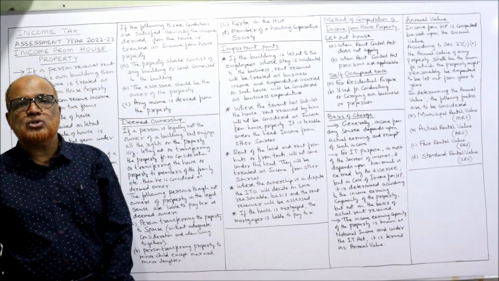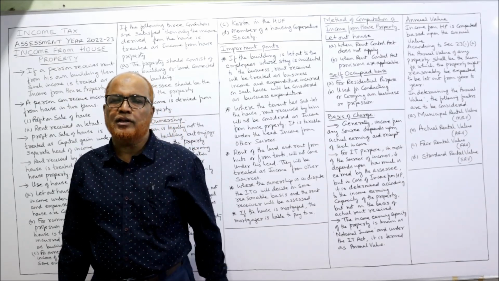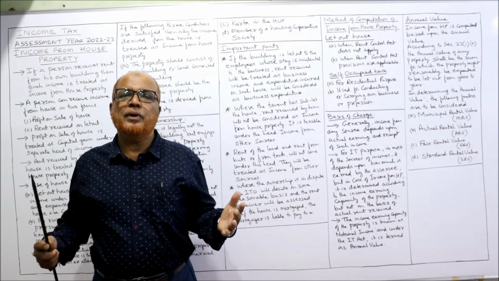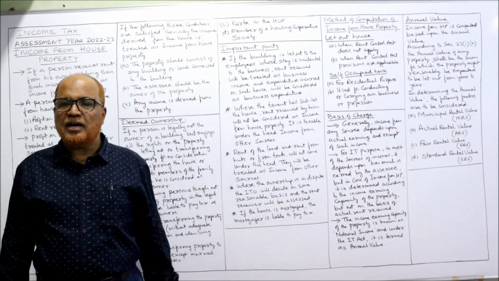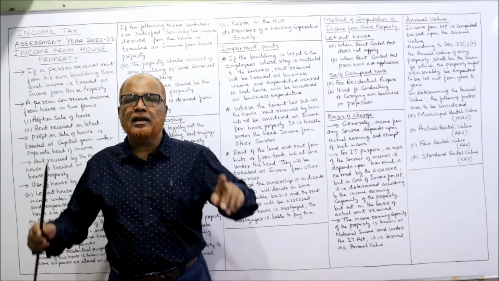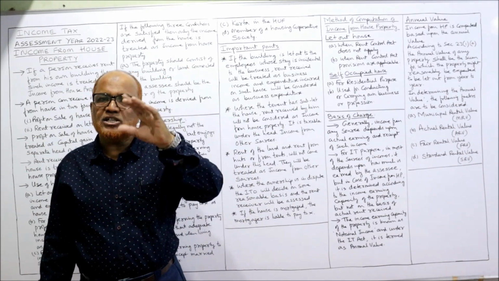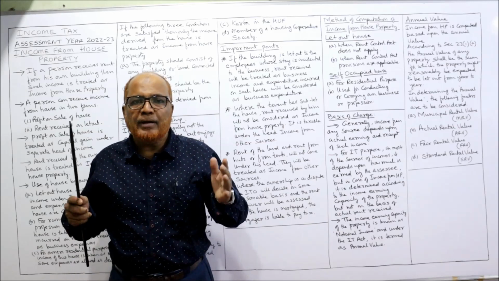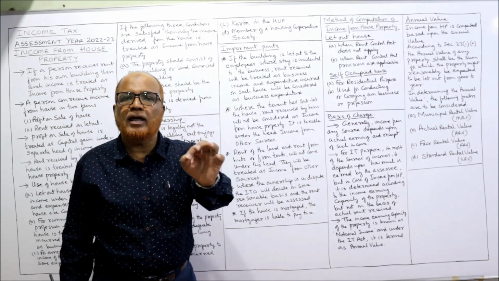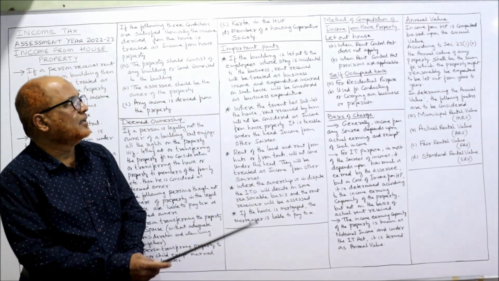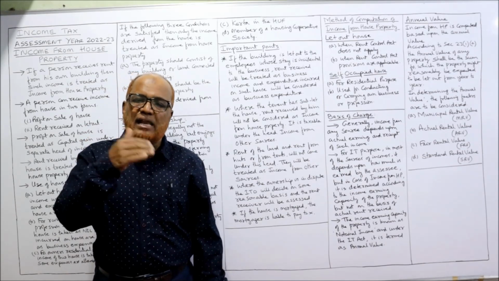Now, method of computation of income from house property. Now I am coming to the main point, that is how to compute the income from house property. In the previous videos, I have explained to you how to compute the income from salary. The format is there: salary, allowances, perquisites, profit of salary. But now we are learning how to compute the income from house property according to the provisions of the Income Tax Act. Now, two types of houses: let out houses and self-occupied houses.